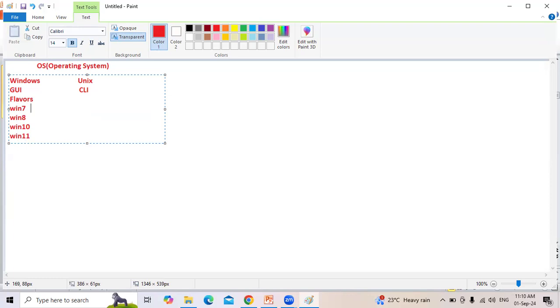We also have Windows 2012, 2016, 2019, and Windows 2022. These are also called flavors of Windows.